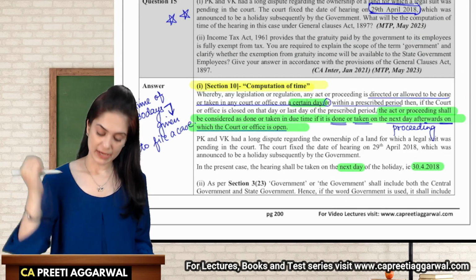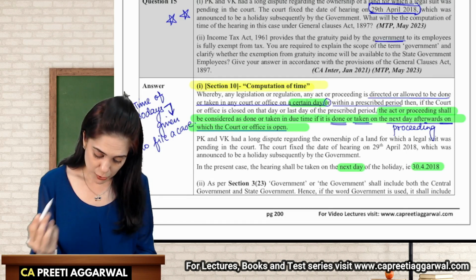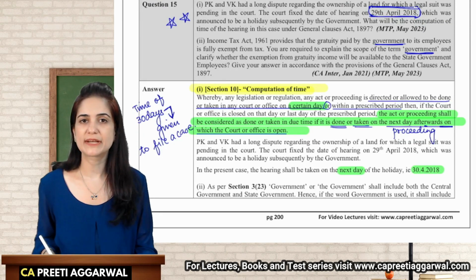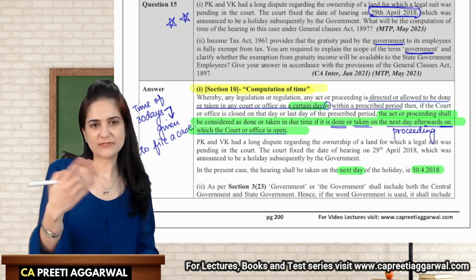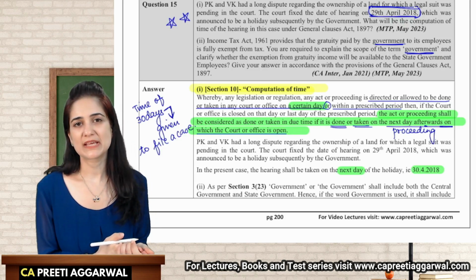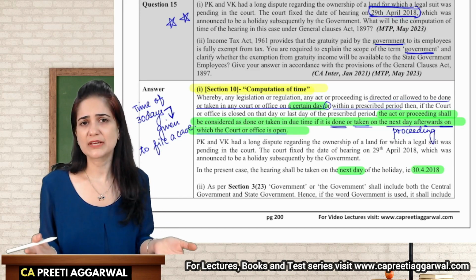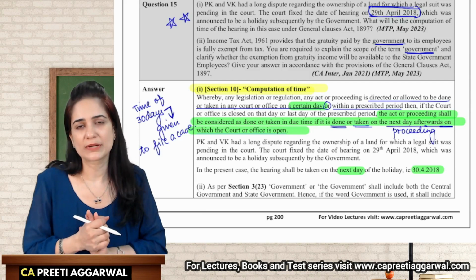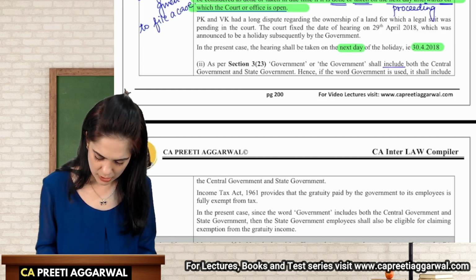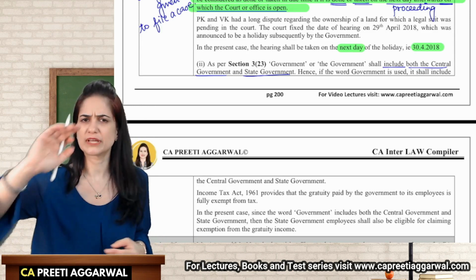What is the meaning of government? Income tax, it provides that gratuity will be paid by the government to its employees. You are required to explain the meaning of the term government, but they have not specified whether it is state government or central government. So that is where you need to refer to the General Clauses Act. Now here also the act is very ambiguous by saying that refer to the context. See in which context they are using it. If nothing is given, then yes, you can assume either state government or central government. So as per the definition, the government shall include both central as well as the state government.